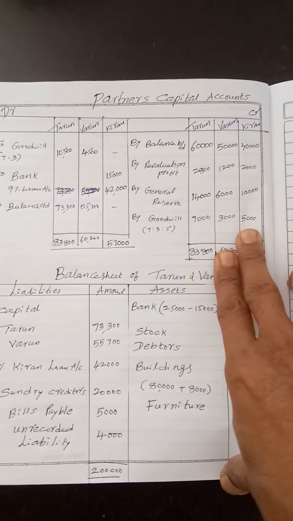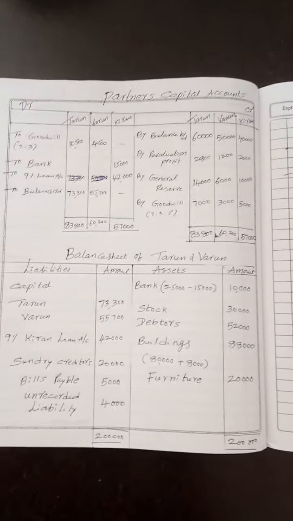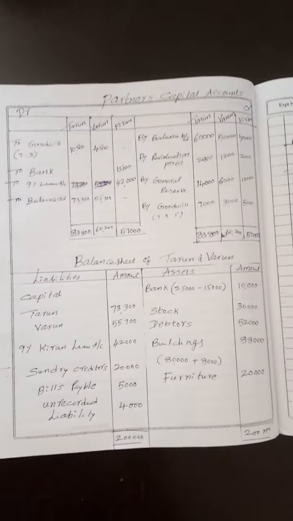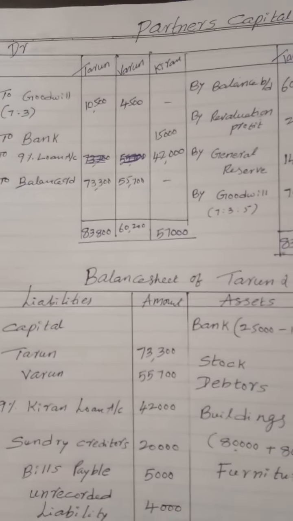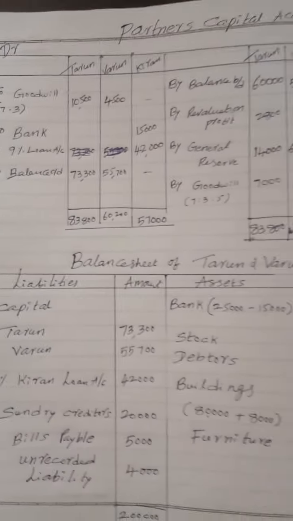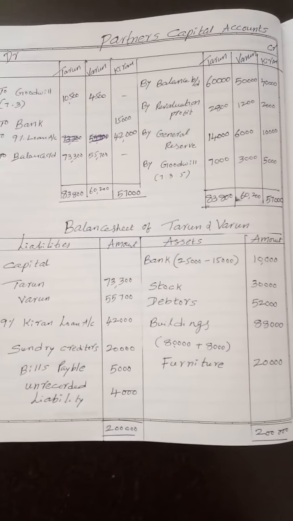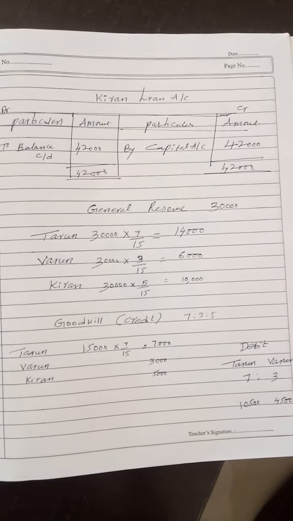In case of retirement of partner, whatever amount is due to the retiring partner is transferred to his loan account. Here it is 42,000. This 9%, in future they will pay the interest, not now. Don't do anything about that 9%, ignore it. This is all about the working notes. Hope, my dear students, you have copied.